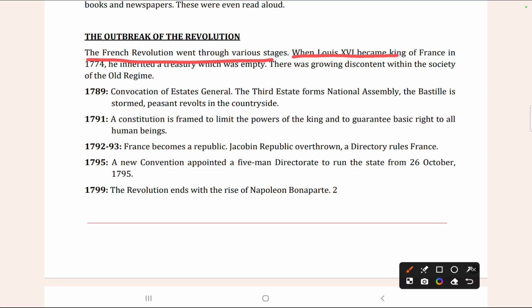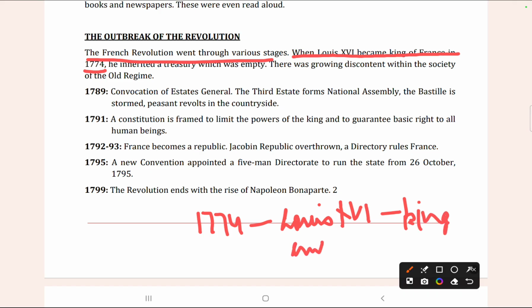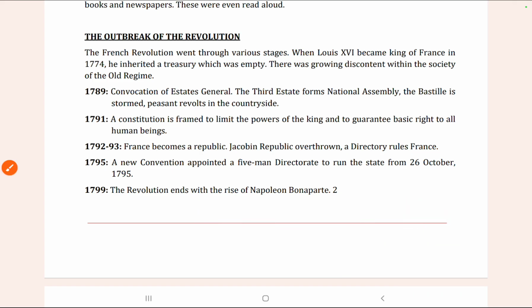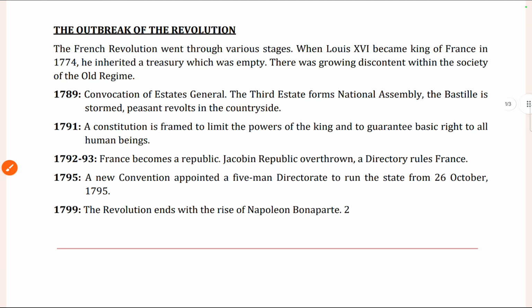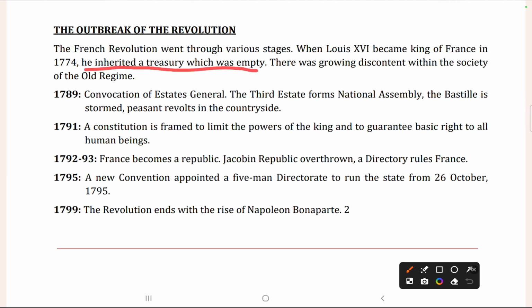When Louis XVI became the king of France in 1774, this is an important topic, he got an empty treasury. He inherited a treasury which was empty.